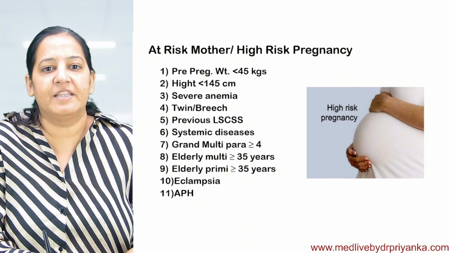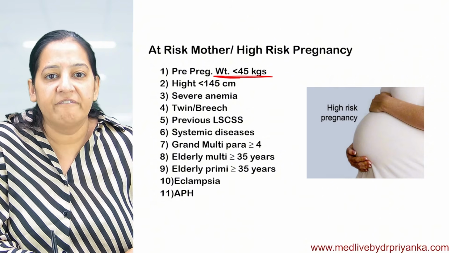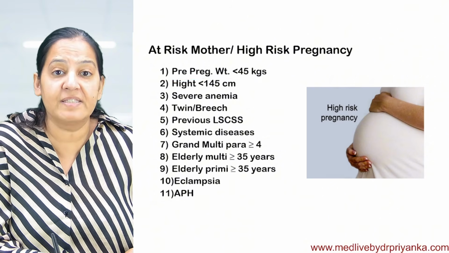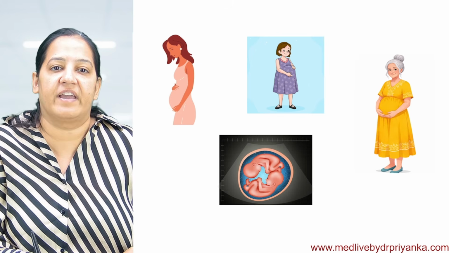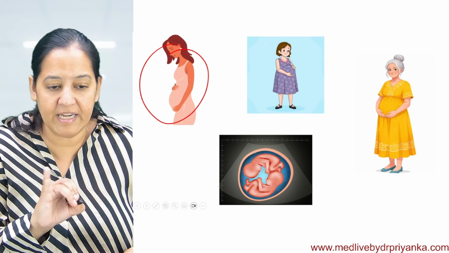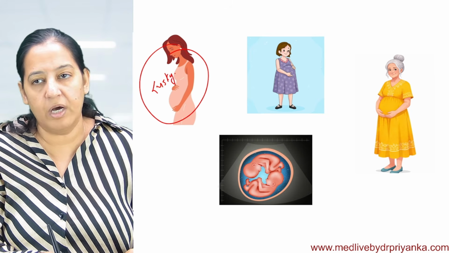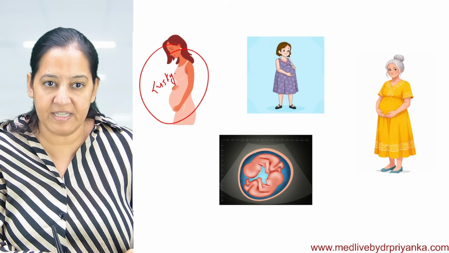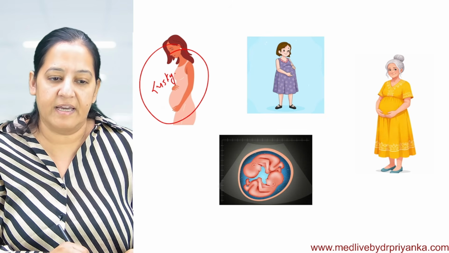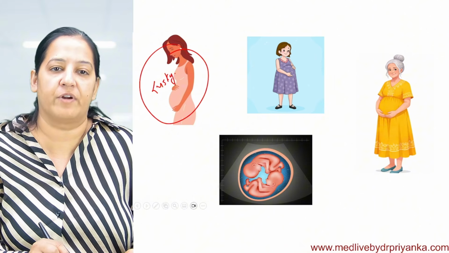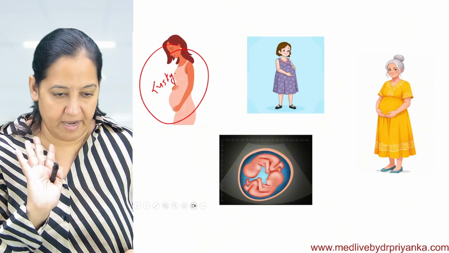If the pregnant lady has a pre-pregnancy weight, before pregnancy, of less than 45 kg, she is very lean and thin. The reference Indian female weight is 50 kg, and she is even less than that. Her pre-pregnancy weight is less than 45, and now if she becomes pregnant, it's a high risk pregnancy.